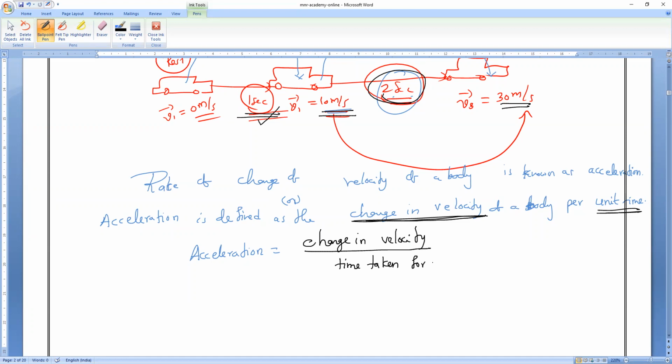Understanding? Understand, Mari? For change in velocity. Clear? Everybody? Please respond. All of you. Understood or not?